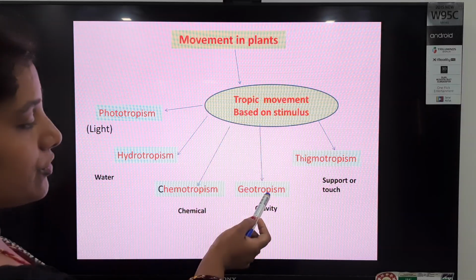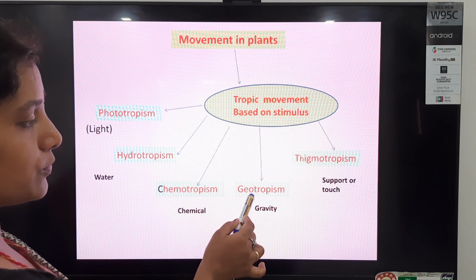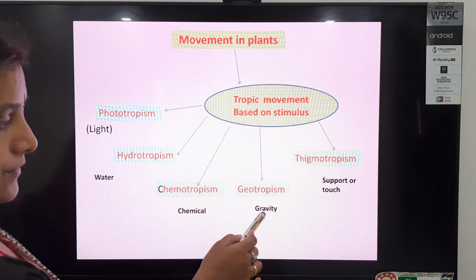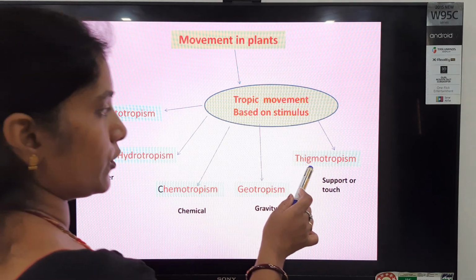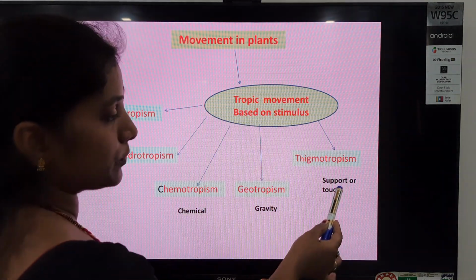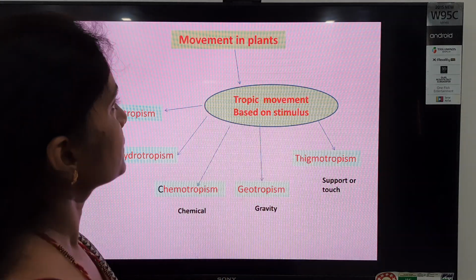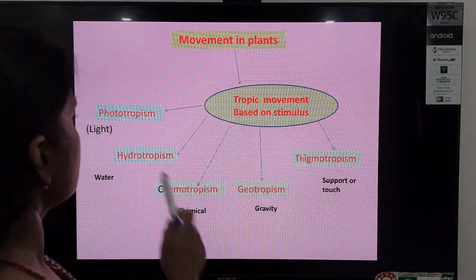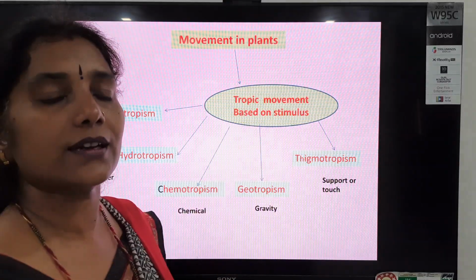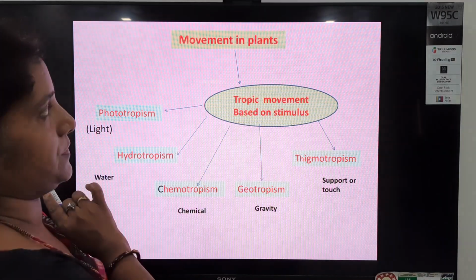And what about geotropism? Here, students, geo means the plants show movements in which response? Response towards gravity. And what do you mean by thigmotropism? Plants show movements towards a contact, support or a touch. So next we will discuss one by one about such types of movement shown by the plants. Let's first discuss phototropism.